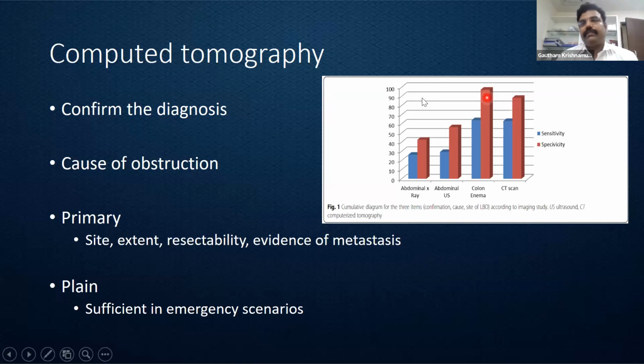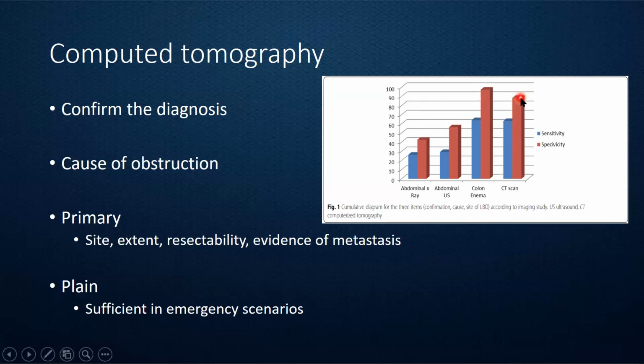So this is a graph that I borrowed from the World Society of Emergency Surgery, which had guidelines published in 2018. The guidelines were formed in 2017. We can see there is a considerable increase in sensitivity and specificity. Specificities are almost up to the tune of 95%.